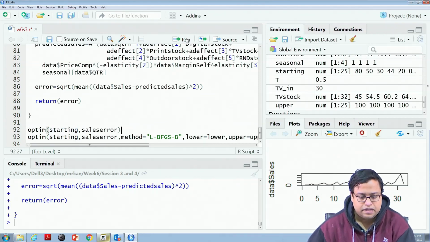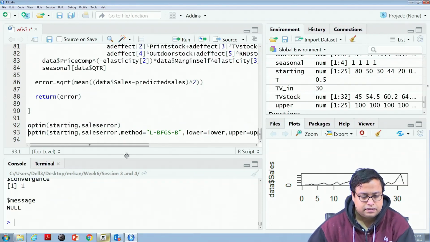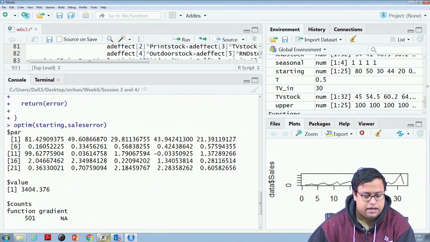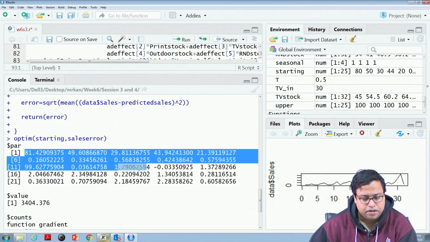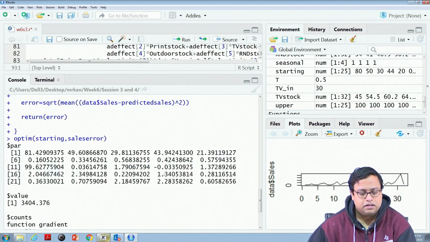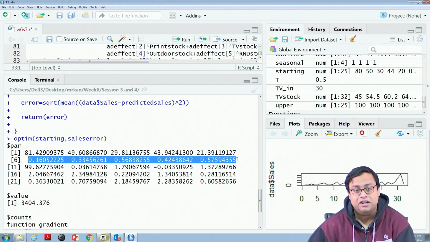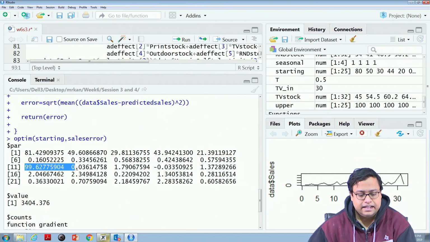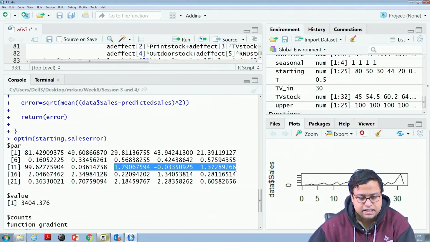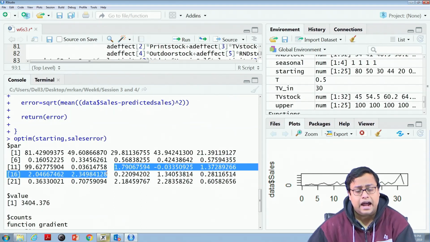Using that, I optimize. The moment I optimize, it has run and found that this is the optimal set of values. This is my optimal digital stock, initial, optimal print stock, optimal TV stock, and so on. These values are basically the beta values, lambda values. The next 5 were the lambda. This is my A, this is my trend. These 5 values are my add effect values.